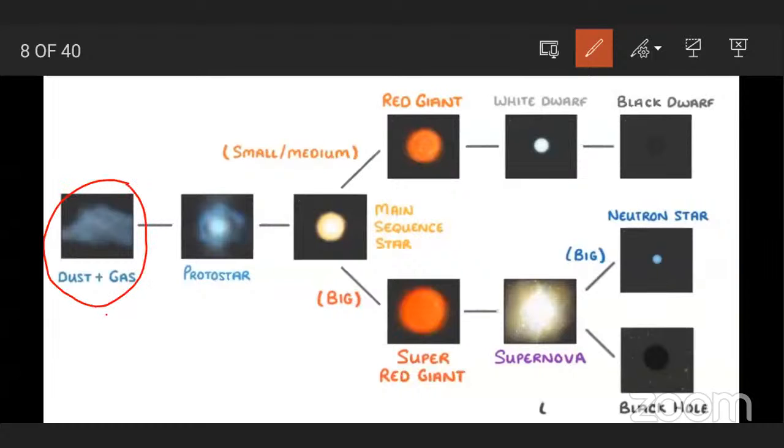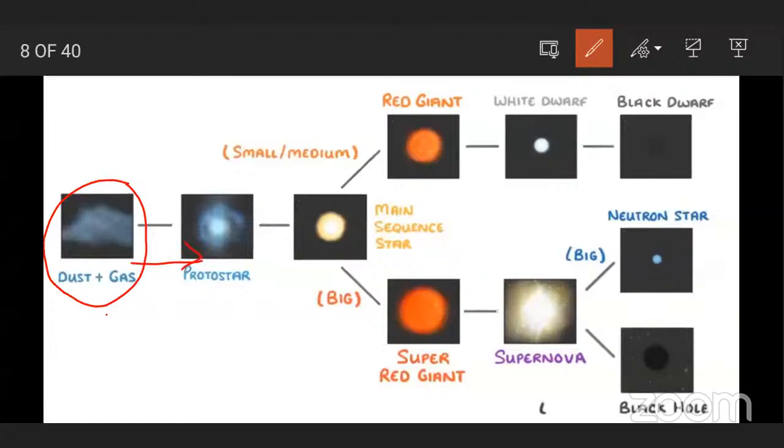Nebulae are clouds made up of hydrogen gas and dust particles. And these dust particles are attracted towards one another due to the force of gravity.